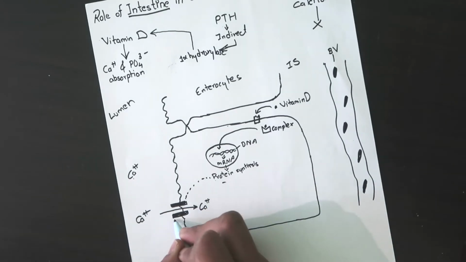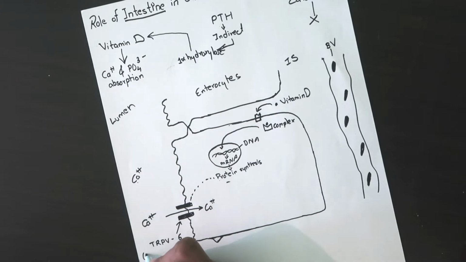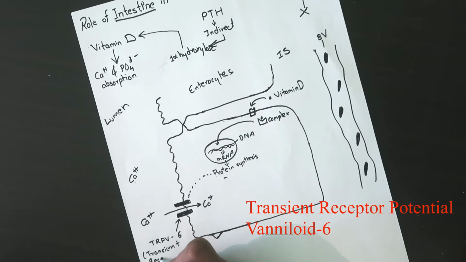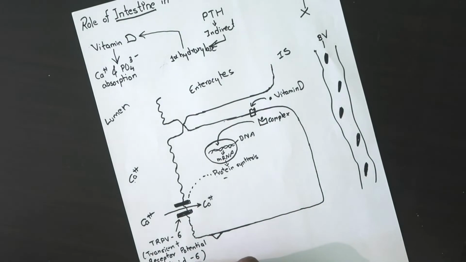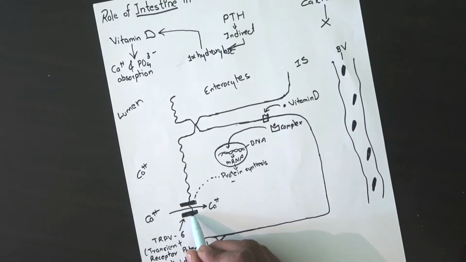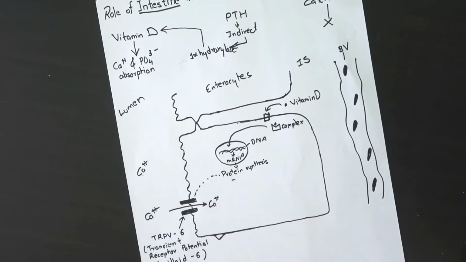The name of this calcium channel is TRPV6, or transient receptor potential vanilloid 6. Remember 6, because there is another receptor, TRPV5, in the case of the kidney. So this channel is TRPV6 and it will take in calcium from the lumen into the enterocytes.